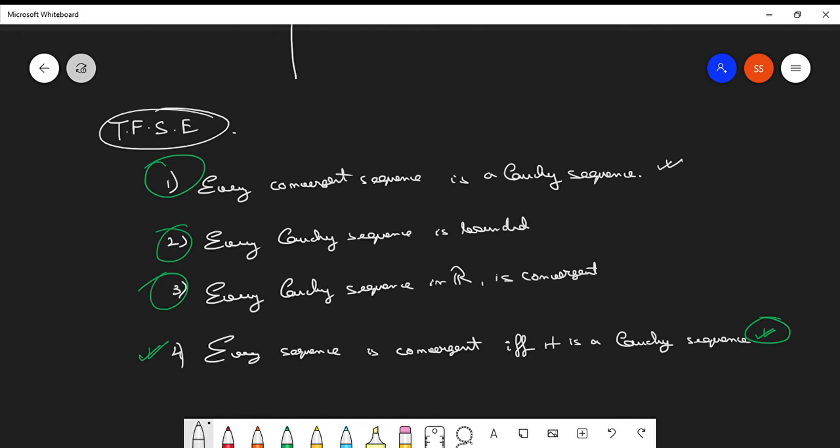Bounded means it has both an upper bound as well as a lower bound. So proving one single aspect will help you prove multiple things. Proving a Cauchy sequence gives you information about its convergence and about it being bounded. I guess it's clear, right? So it's important to understand.